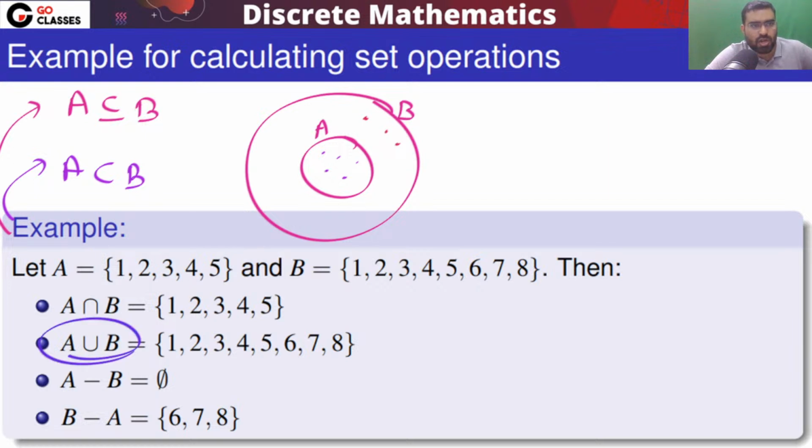Now what is A union B? That will be B. What is A minus B? That will be phi. You can notice there is no element which is only in A. A minus B means all those elements which are only in A, but there is no such element. B minus A will give you these elements. These elements belong only to B. They do not belong to A. So this is B minus A.